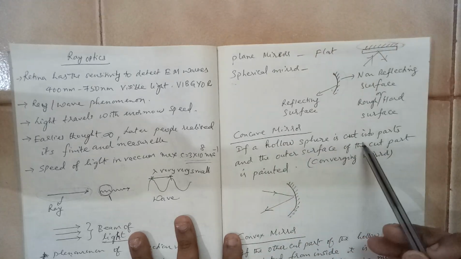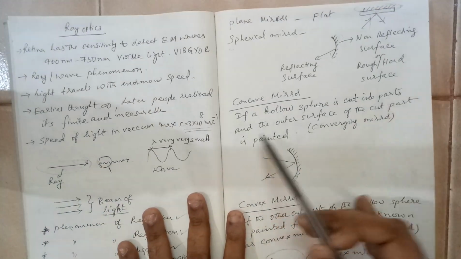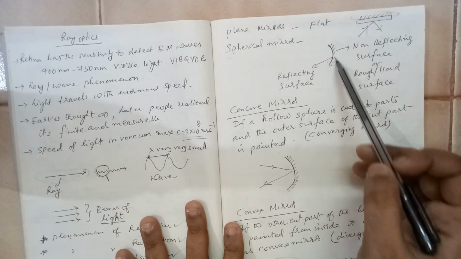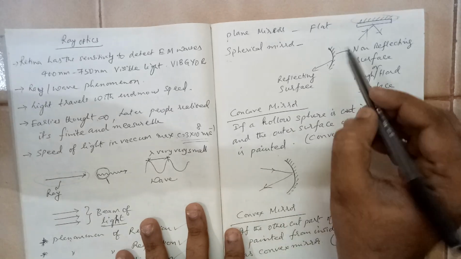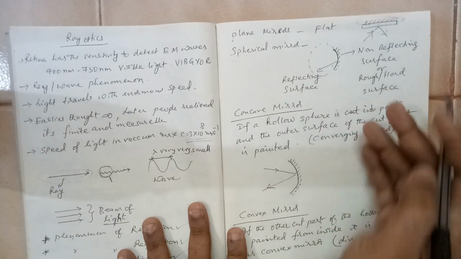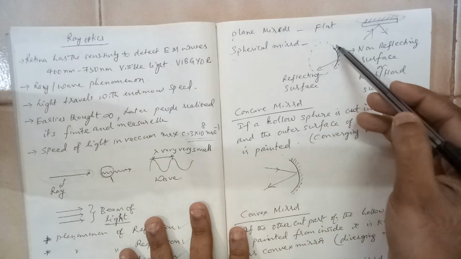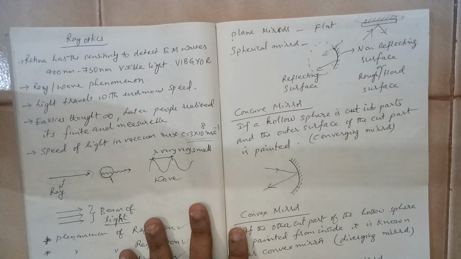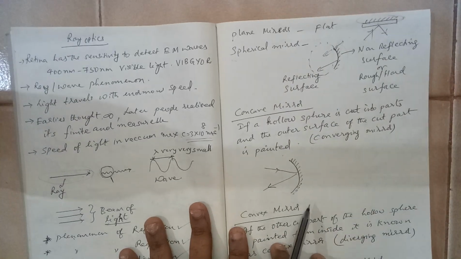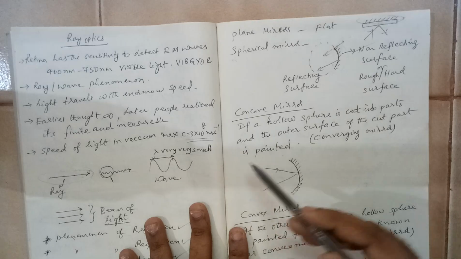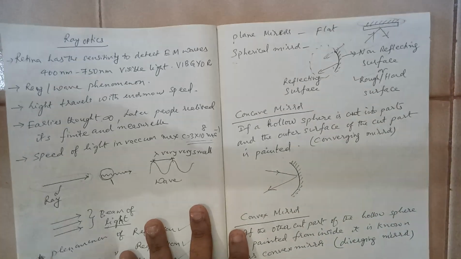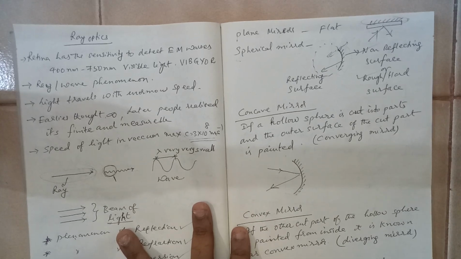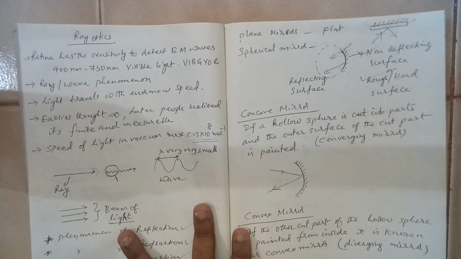If a hollow sphere is cut into parts and the outer surface of the cut part is painted, the outer surface is this part. What do I mean by cutting? Originally it was like this, let us say. You have cut it. So this is the outer part, this is the inner part. The outer part has been painted, so it is a non-reflecting, rough or hard surface. If light is falling on that, it is going to be absorbed by it. There wouldn't be any reflection.